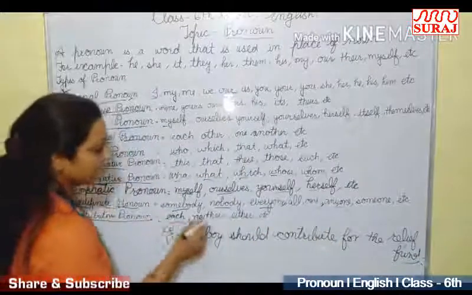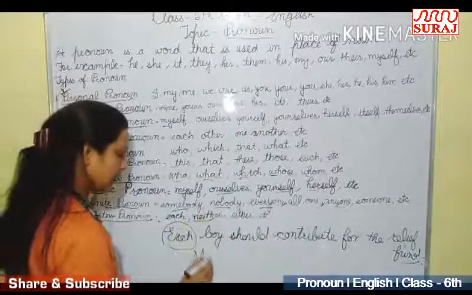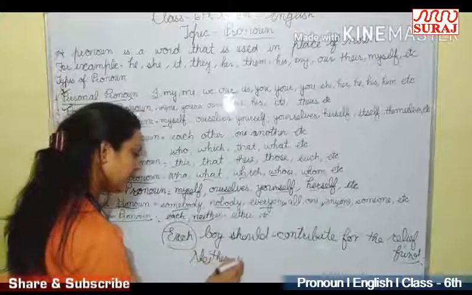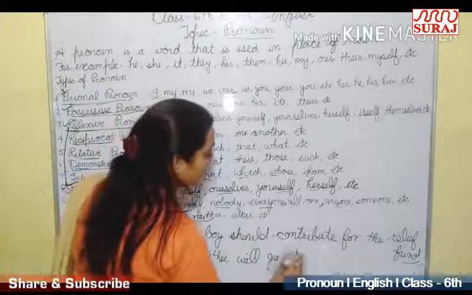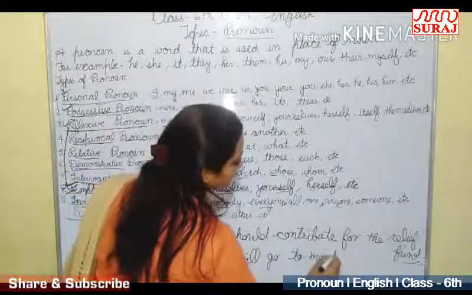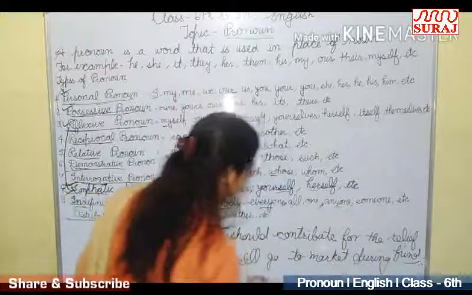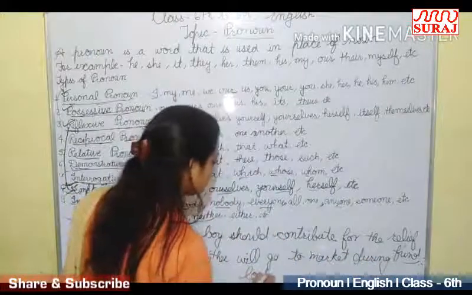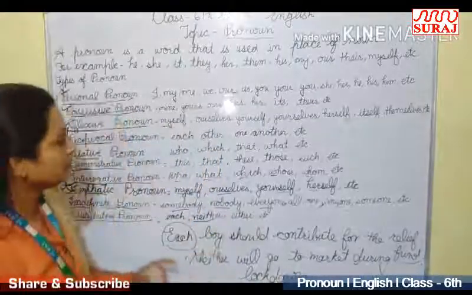Each, like this: neither will go to market during lockdown. So these are the examples of distributive pronoun.